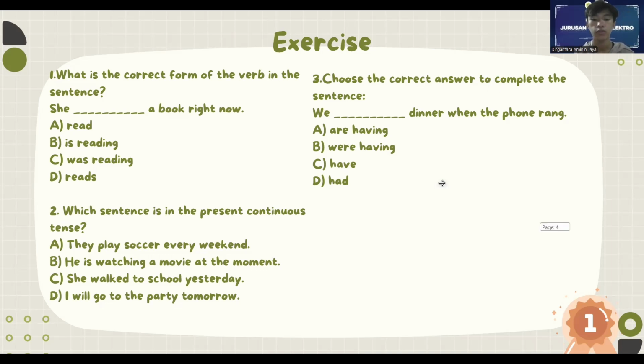Okay. Number two, which sentence is in the present continuous tense? A. They play soccer every weekend. B. He is watching a movie at the moment. C. She walked to school yesterday. D. I will go to the party tomorrow. I'll give you time to answer the question.